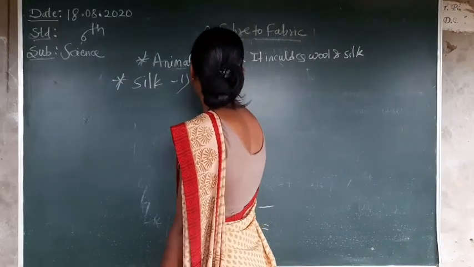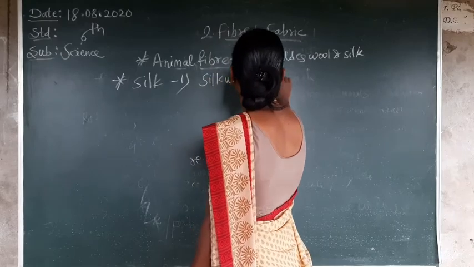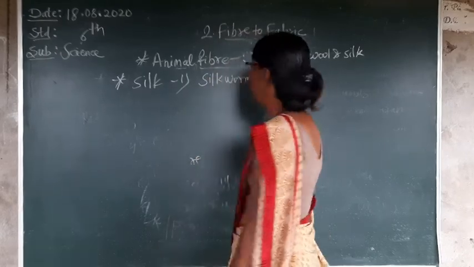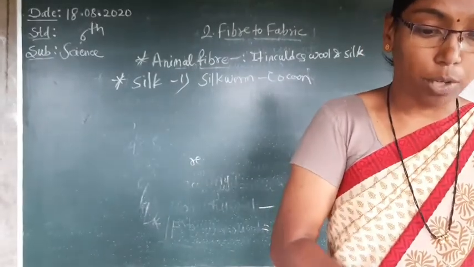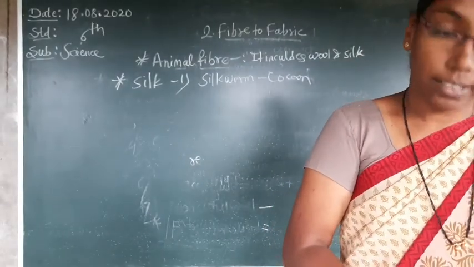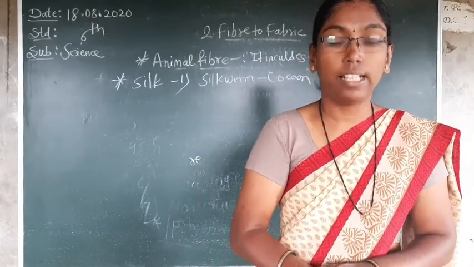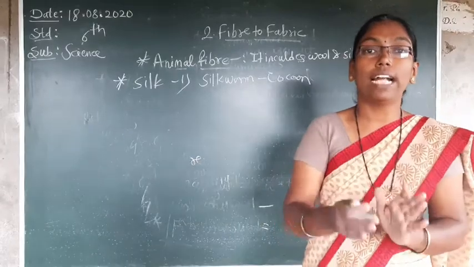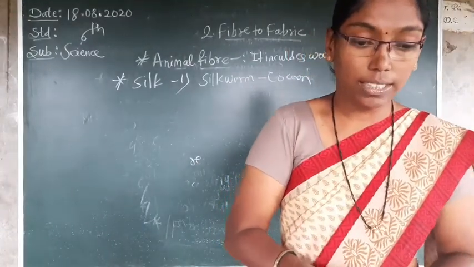First is the silkworm, an insect. From the silkworm comes the cocoon, and from that cocoon we get the silk. These insects feed on the leaves of mulberry trees. On these mulberry trees the silkworms are present. They grow on these trees.